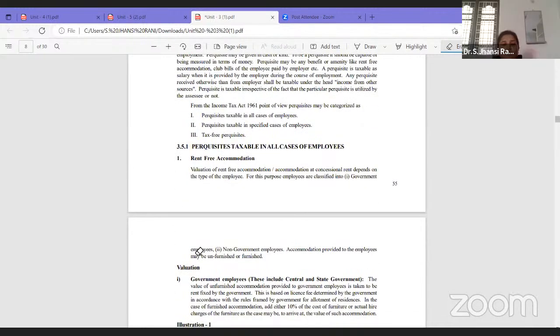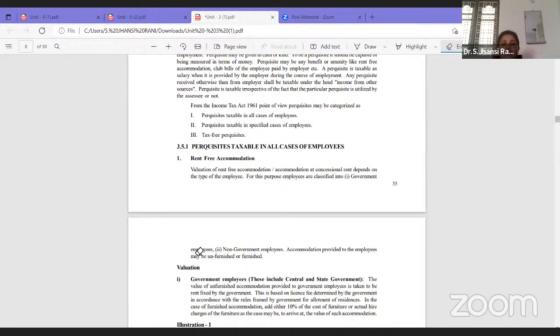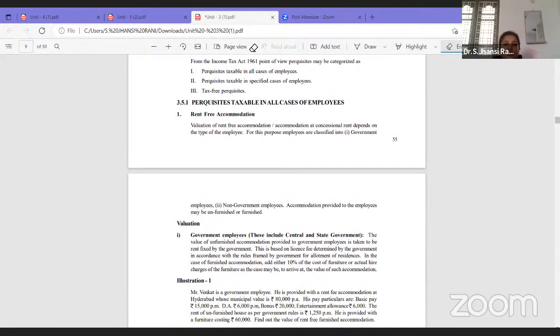Under that, we have different types of benefits: taxable in case of specified employees, taxable in case of all employees, and tax-free perquisites. So let us understand where, if this type of perquisite is provided to the employee, it is taxable to all employees. Under that, the first one is rent-free accommodation, that is, if any accommodation is provided to the employee.